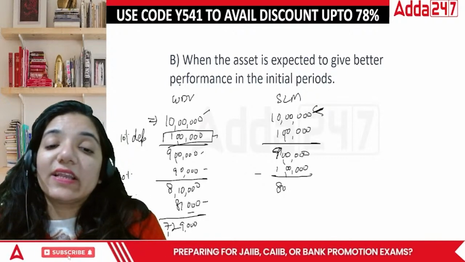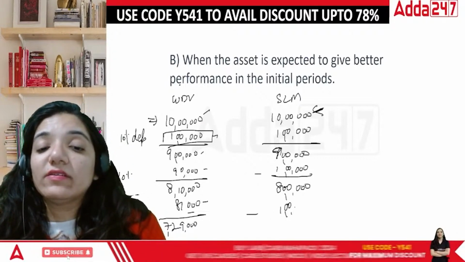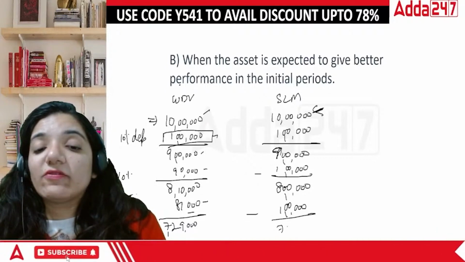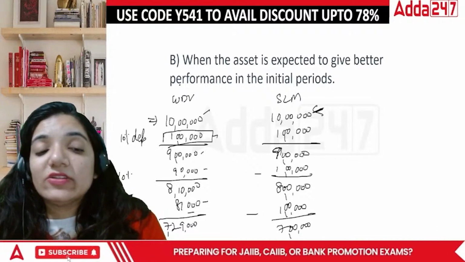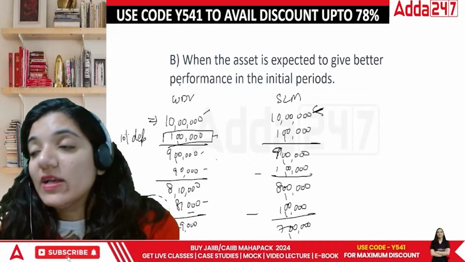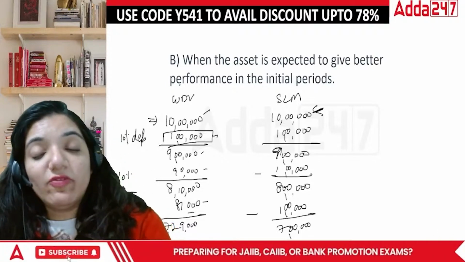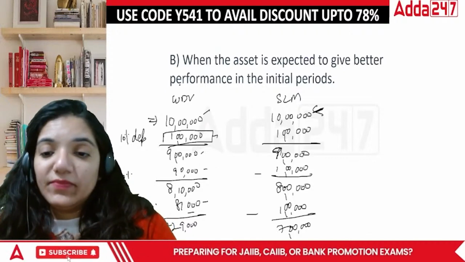So we are left with 8 lakhs. Then you remove further, and you are left with 7 lakhs. So you can see the difference. The diminishing value method is more realistic. It says that when we are using the asset, the value falls down more, right?